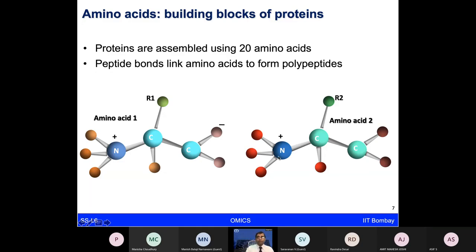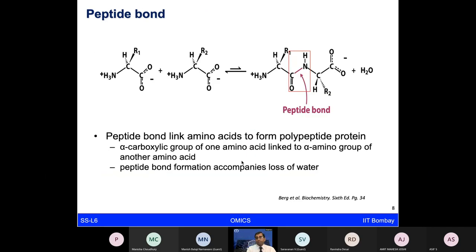So when we are talking about amino acids here, as you already know, there are different acidic and basic amino acids. Now these amino acids are going to form bonds, which are known as peptide bonds. And these peptide bonds are the ones which are going to form these polypeptide chains linking various amino acids. So just a simple example here for two different amino acids, the carboxy terminal and the amino terminal, they are coming together, and as you can see, CONH is the peptide bond which is formed, and that accompanies the loss of water. So these are all, I'm sure, very basic and a refresher for all of you.